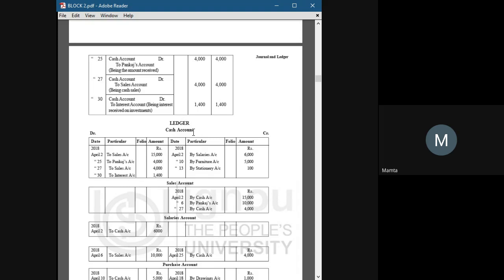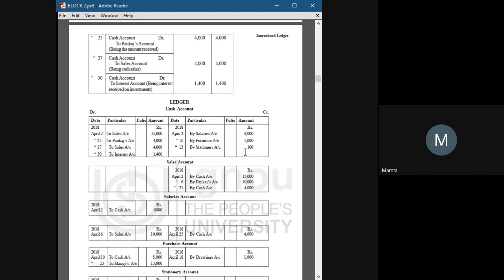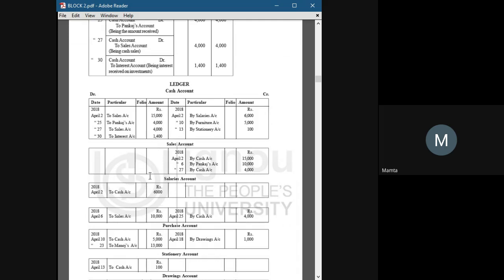Cash is being credited here. So we go straight to the credit part and mention that cash account is credited by salaries account, by salaries account worth 6,000. And in salaries account, as salaries account has been debited, we have to show it on the debit side here. That's how we transfer journal entries in ledgers.